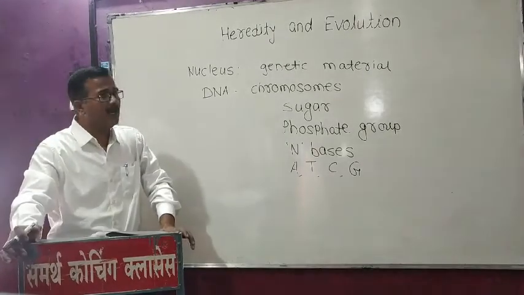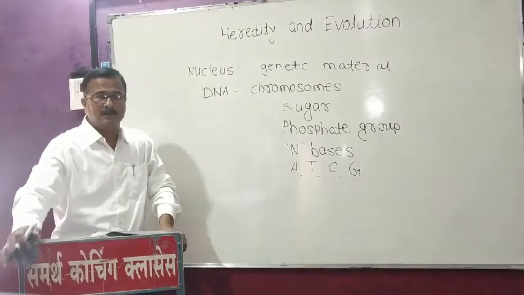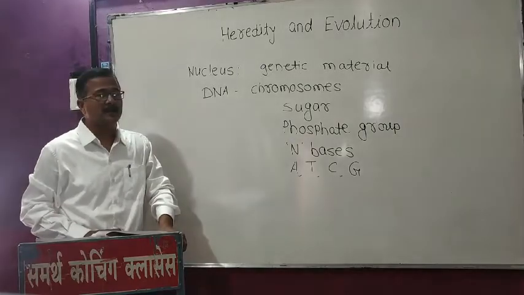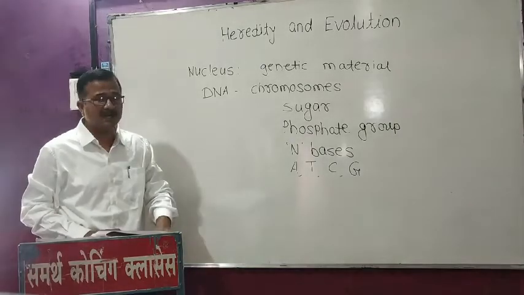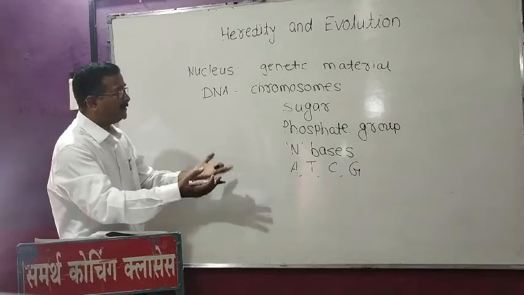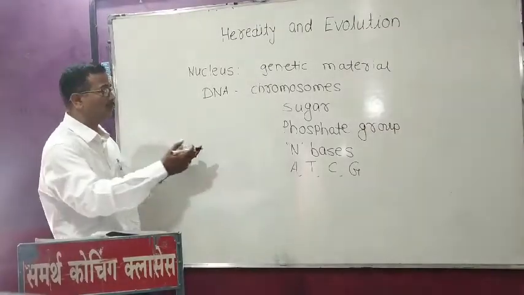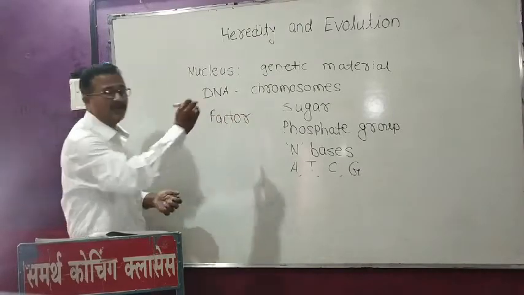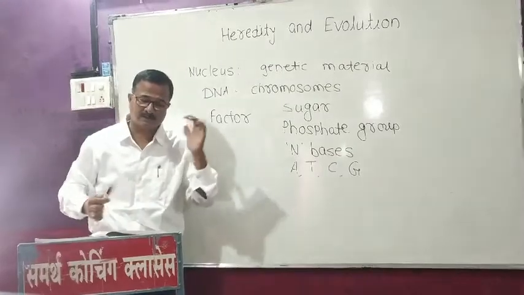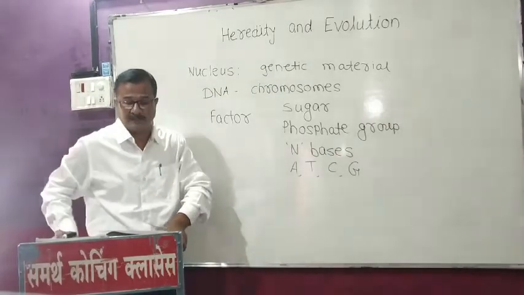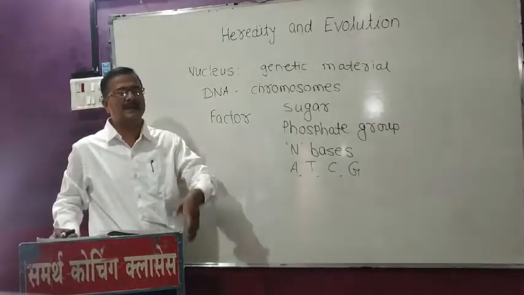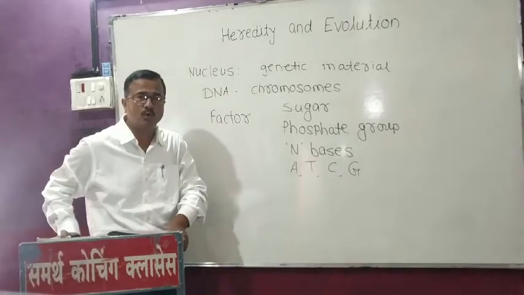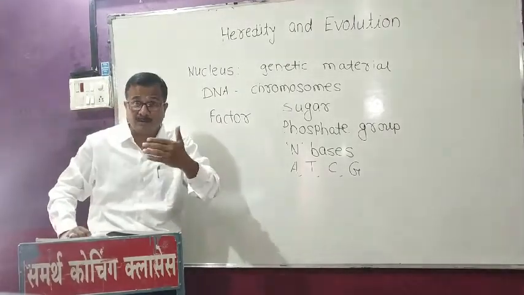From this work he concluded 3 laws, and he found that in the cell there is some structure. We don't know which structure, whether chromosomes, cell organelles, or nucleus, but he gave the name factor, which is responsible for the characters that transfer from parents to their offspring. Later on, in 1901, another scientist, Hugo de Vries, worked on mutation,